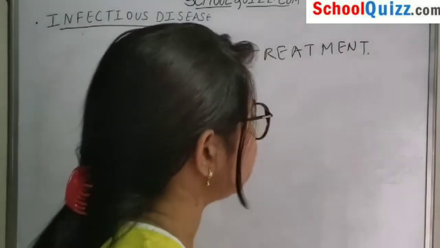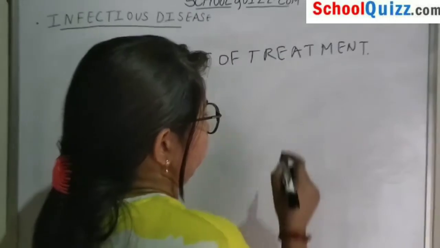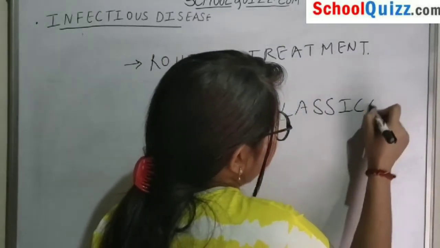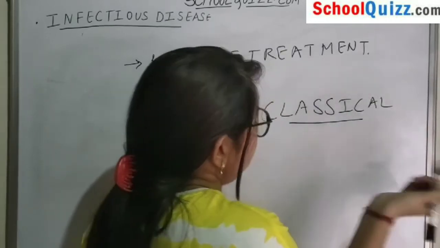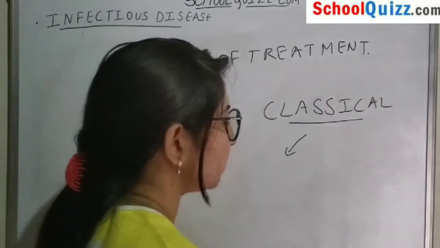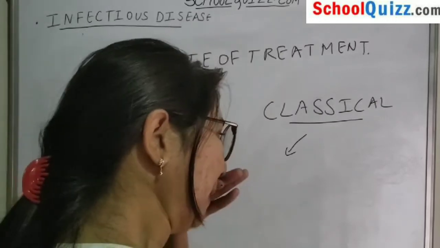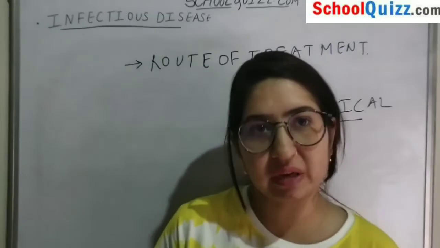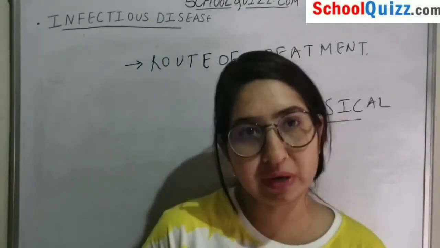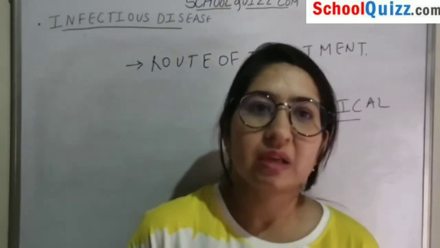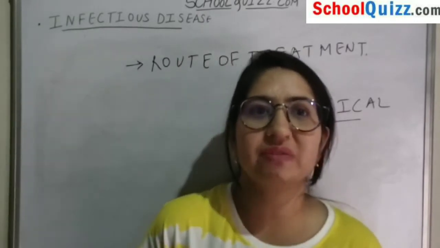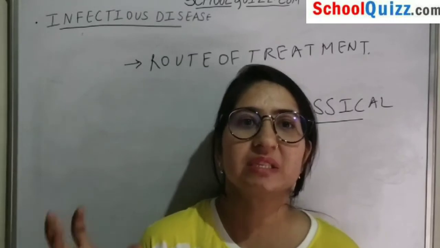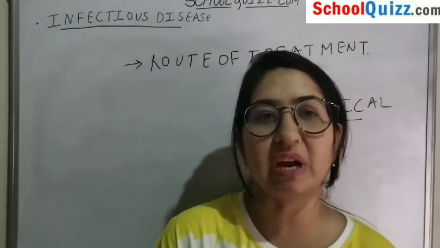Next comes the classical pathway. If there is a classical pathway in organisms, we can see whether, if that classical pathway is blocked, it will be able to cure that particular disease or not. Like in the case of malaria, the medicines we take attack the cell wall of that organism.